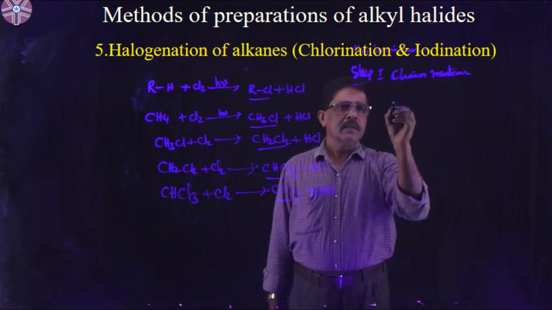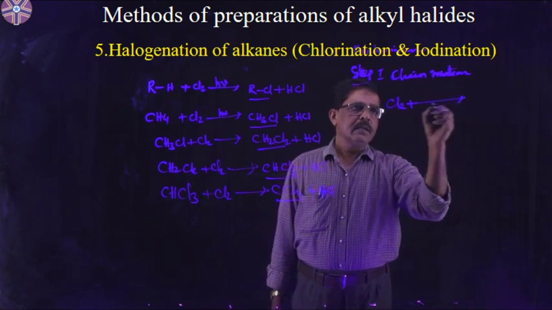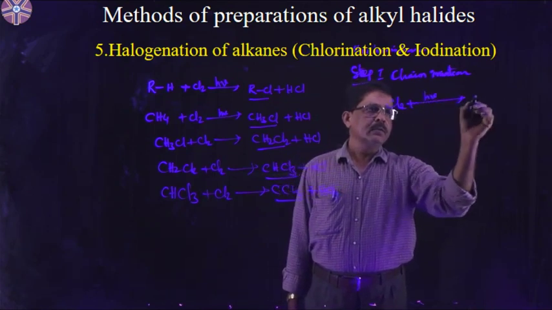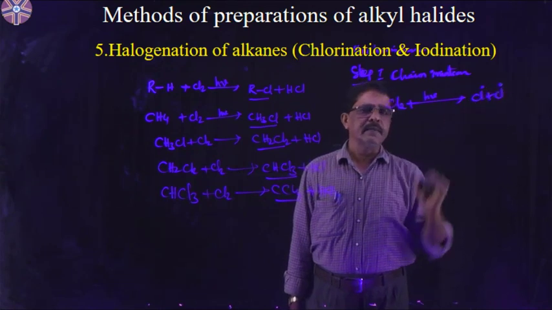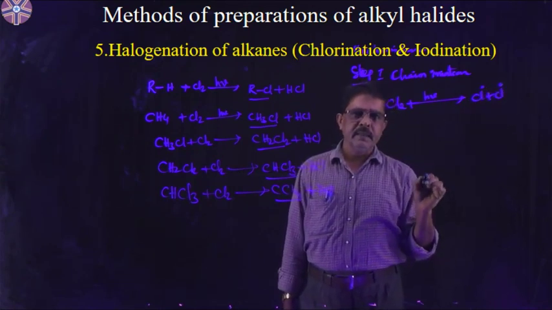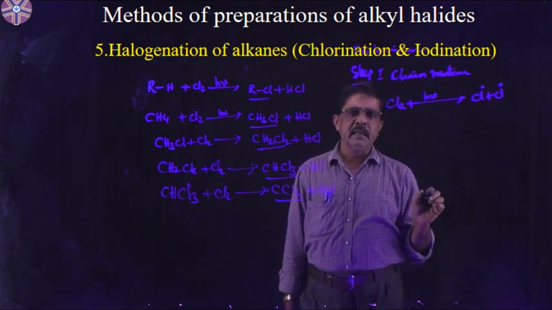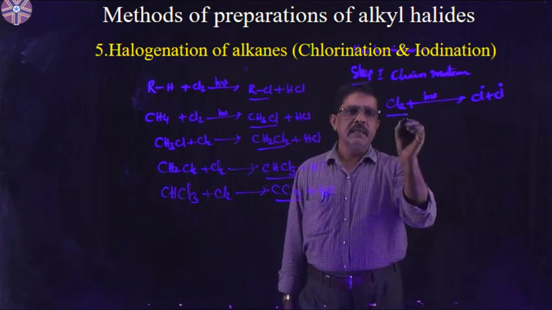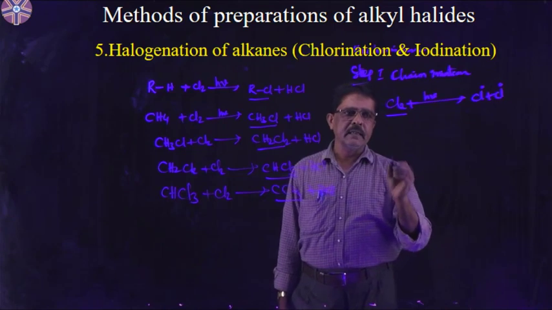In this step, the chlorine molecule dissociates into chlorine free radicals. Free radicals are species with an odd number of electrons. Here homolytic cleavage of the chlorine molecule gives free radicals.